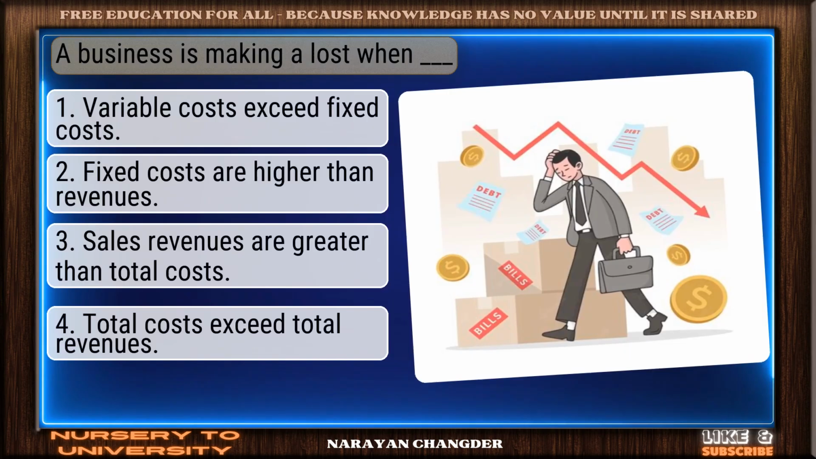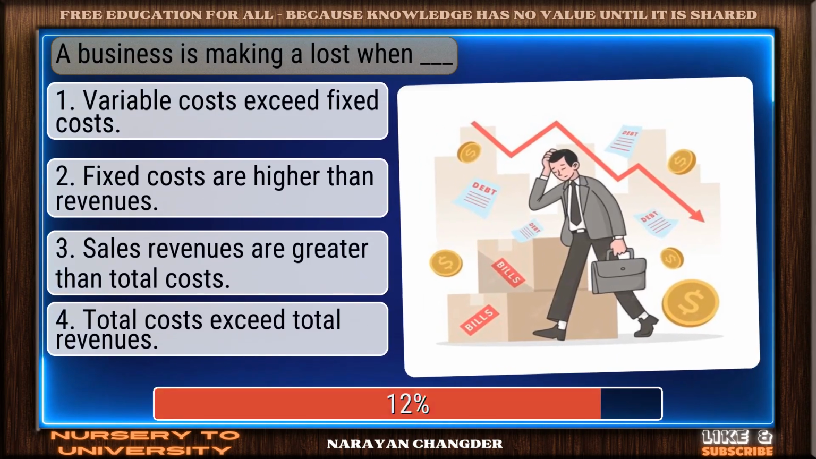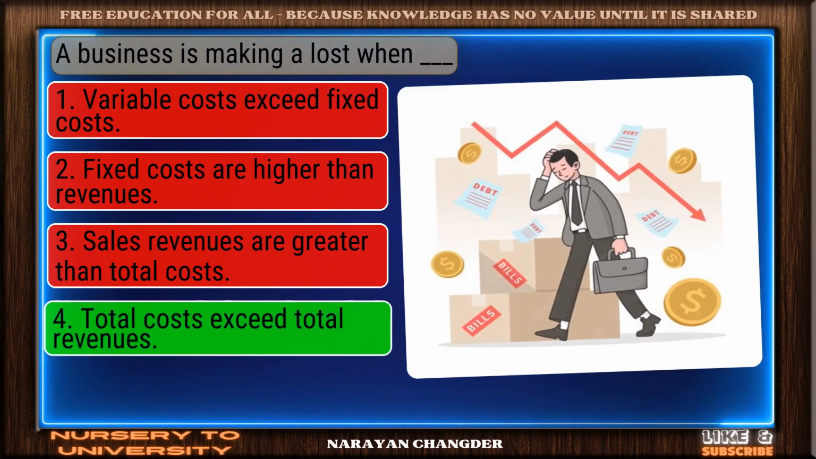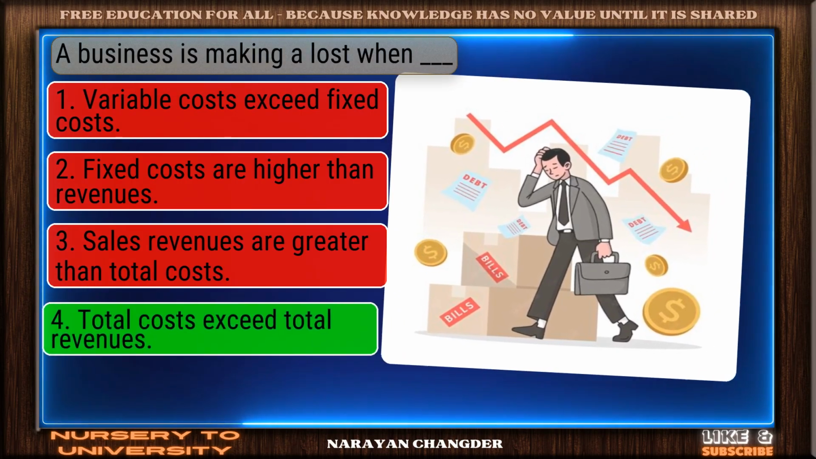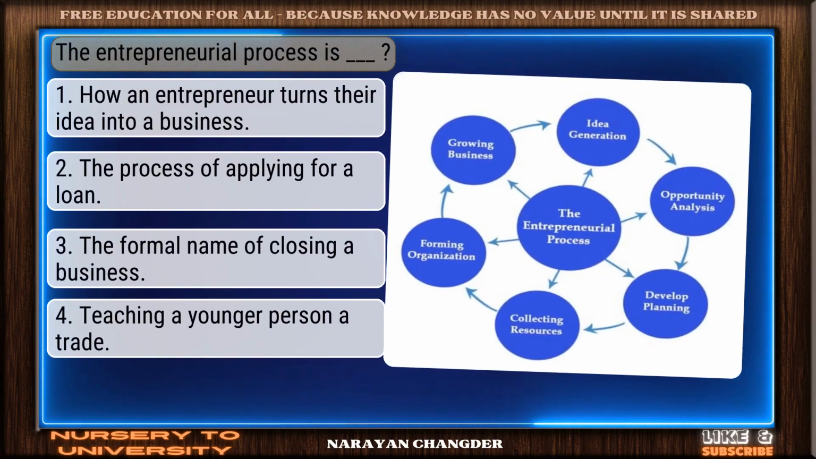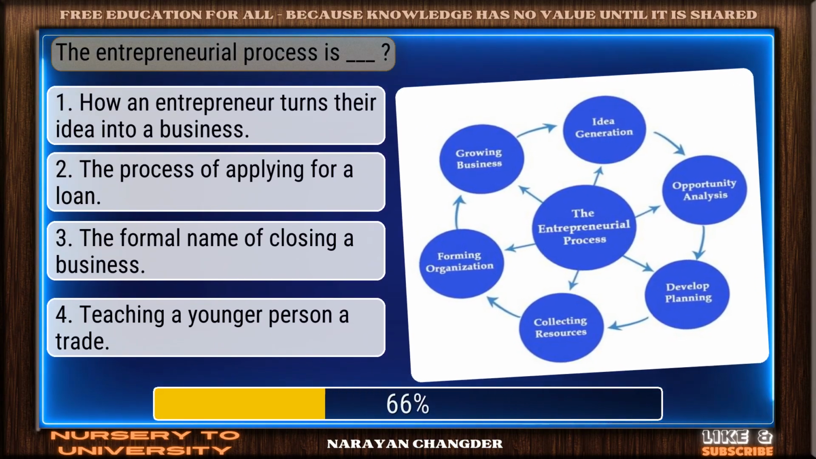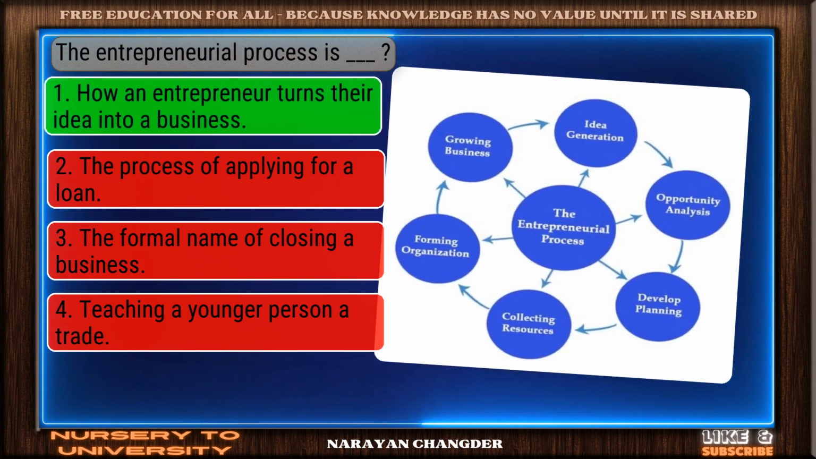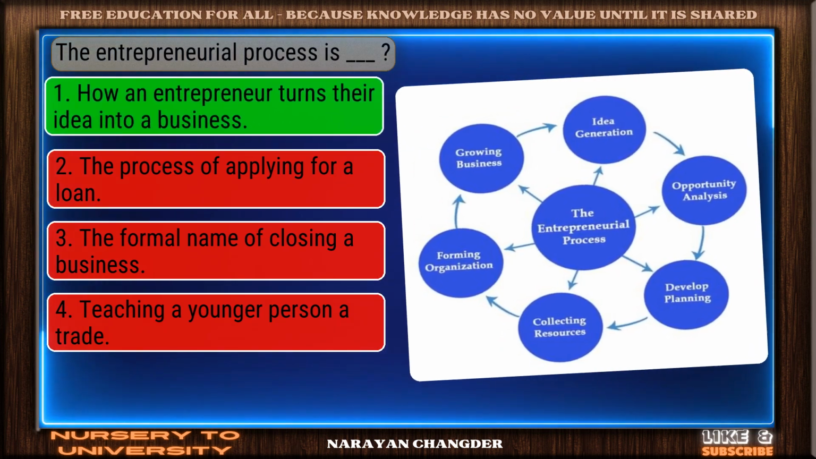A business is making a loss when dash. On track. Total costs exceed total revenues is the correct answer. The entrepreneurial process is dash. Perfect. How an entrepreneur turns their idea into a business is the correct choice.